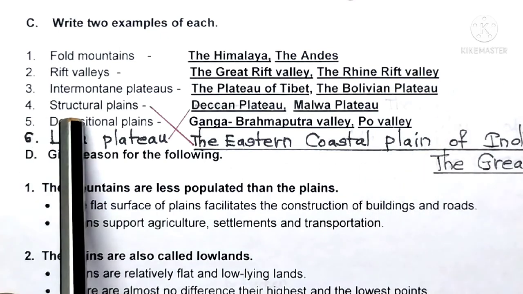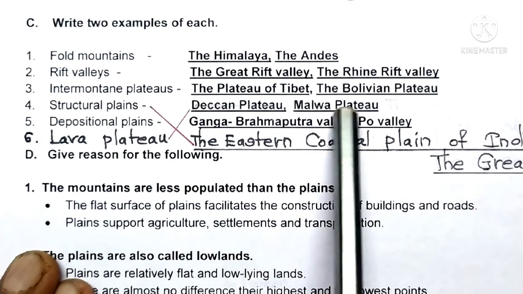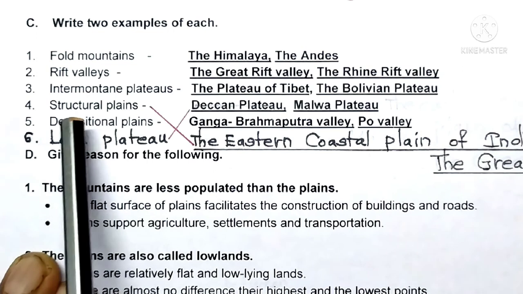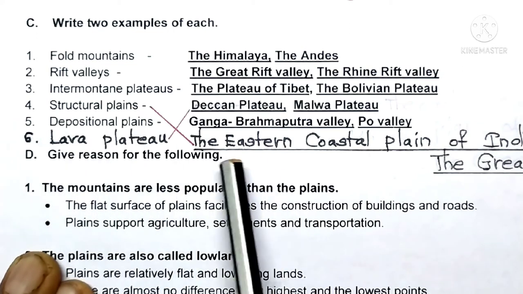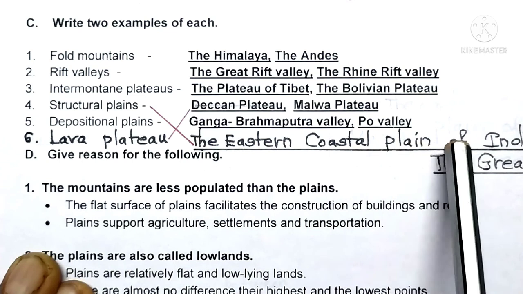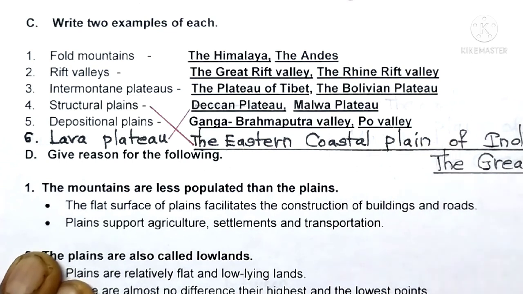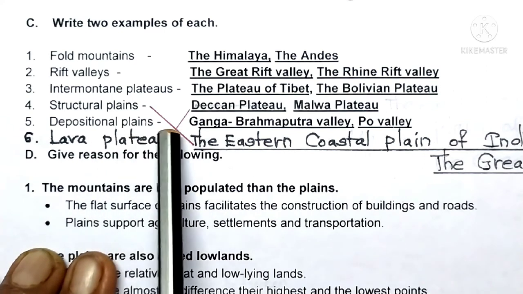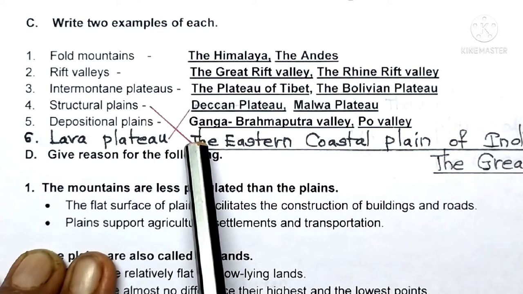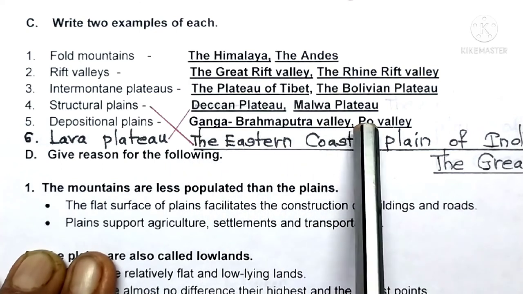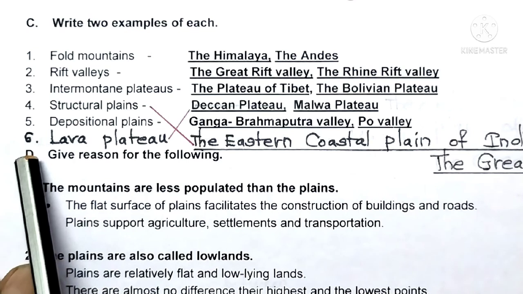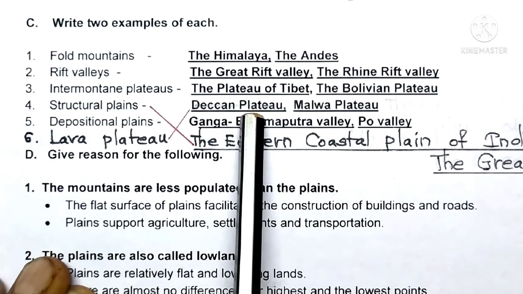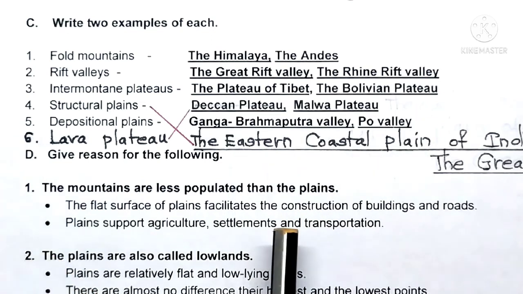Number 4, structural plains. Here the options are typed wrongly, so I have correctly matched it with this one. So what are the 2 examples of structural plains? The eastern coastal plain of India and the Great Plains. 5th one, depositional plains. Here there is no problem, straight away you can read it. The 2 examples are Ganga Brahmaputra Valley and Po Valley. 6th one, lava plateau. For this the examples are Deccan Plateau and Malwa Plateau.